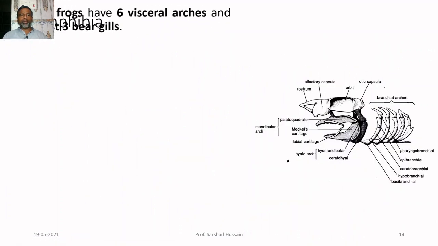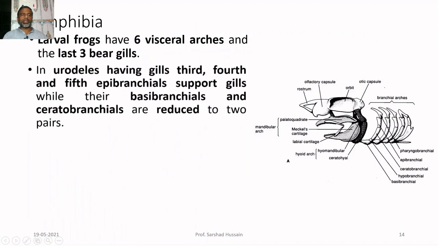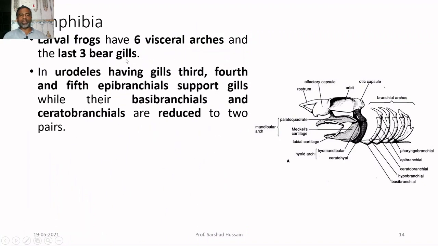Then you look at the amphibians. The larval frogs have 6 visceral arches and lose 3 bear gills. So, total visceral arches are 6 in the case of amphibia, that is the frog. They do not have the 7th one. In urodeles, that means tailed amphibians, and those tailed amphibians which have gills, the 3rd, 4th and 5th epibranchials support the gills.